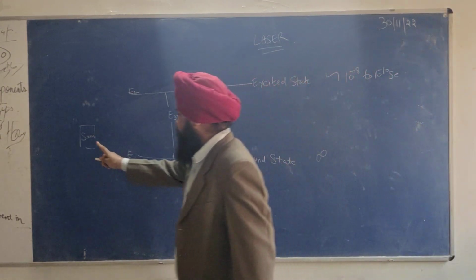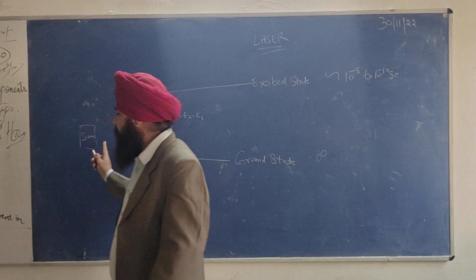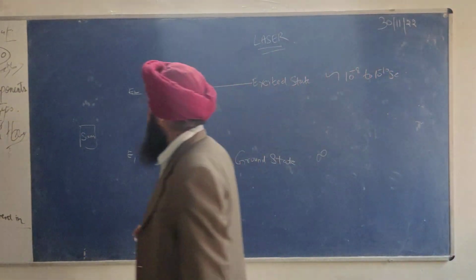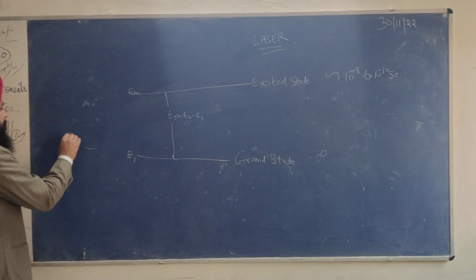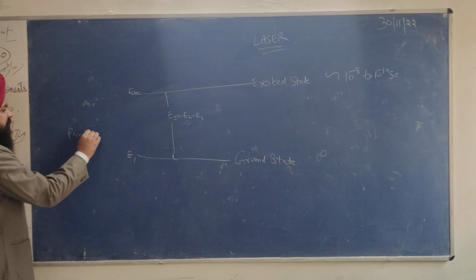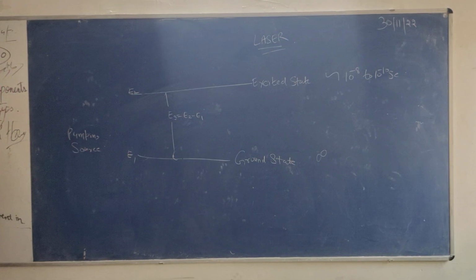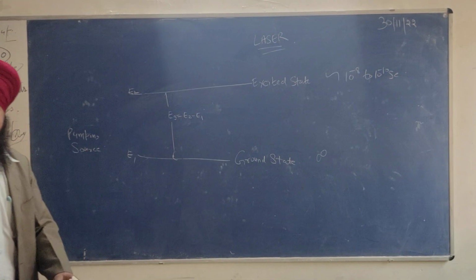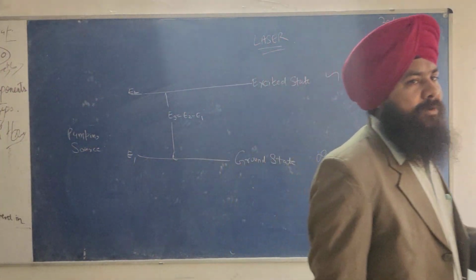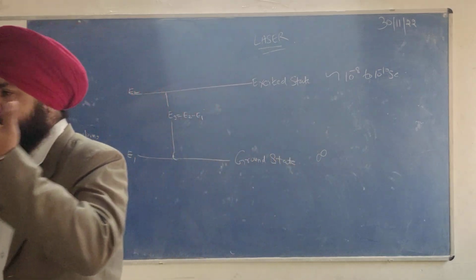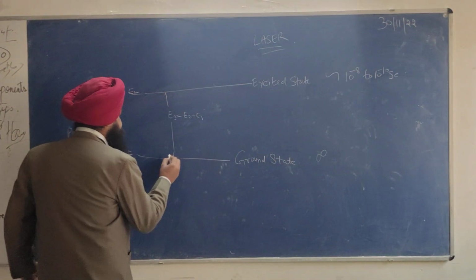This source which is installed at the input side is called a pumping source. What is the basic mechanism of pumping? Pumping means it is continuously providing energy to the atoms which are present in the ground state, so that they can be excited from the ground state to the excited state.